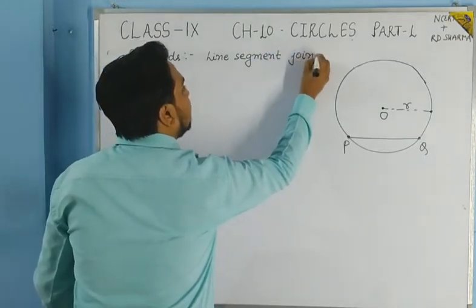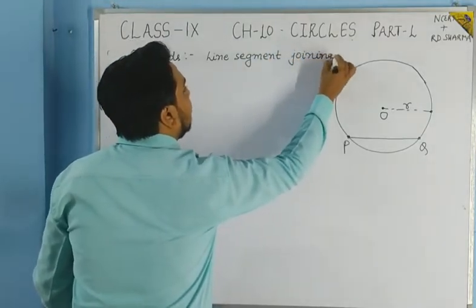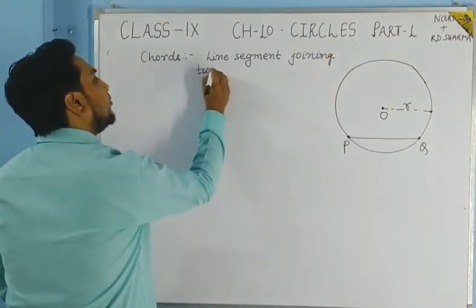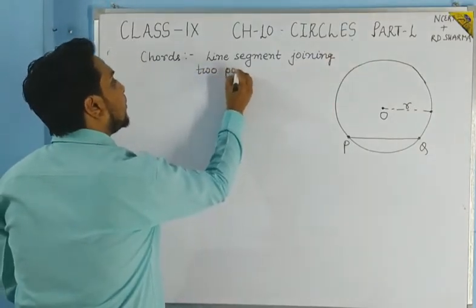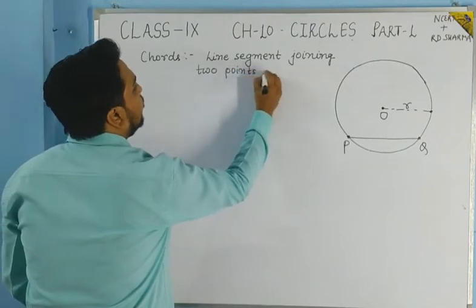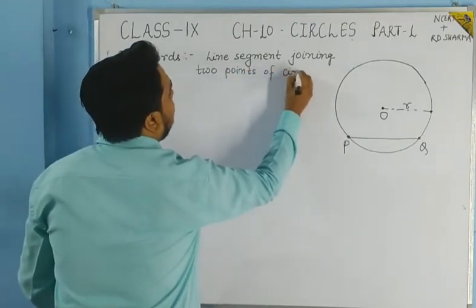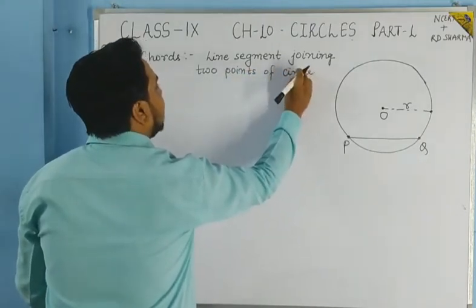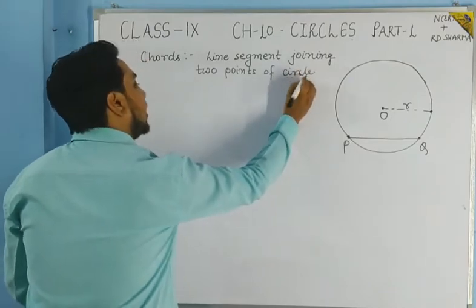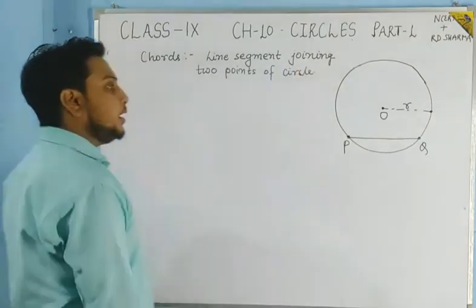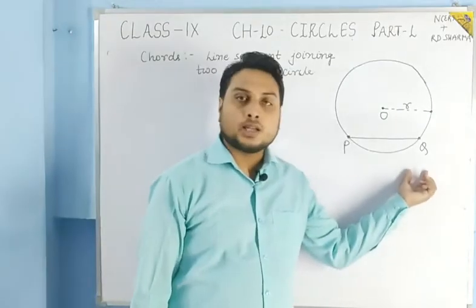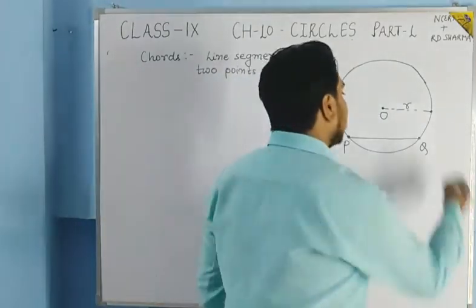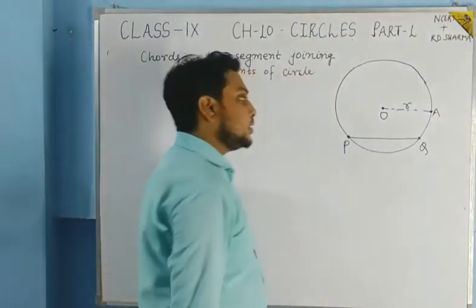Okay, so here in the definition of chord we'll write: line segment joining two points of the circle. So this definition we can give for a chord, that the line segment joining two points of the circle is known as the chord of the circle.